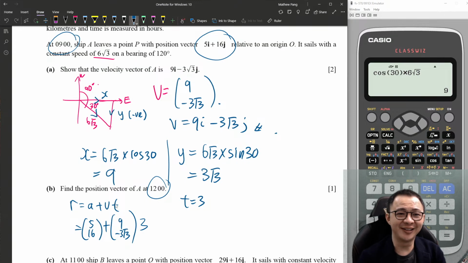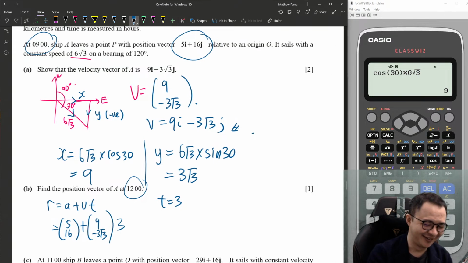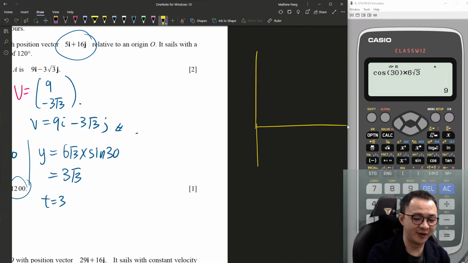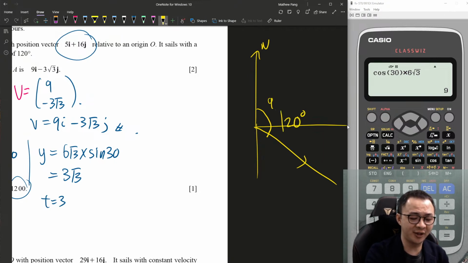How do I know it's 30 degrees? Okay, very good question. Because right now you have a bearing of 120, right? So bearings from north, I rotate 120. It's quite easy to know here is 90 degree, because from north to east is 90 degree.